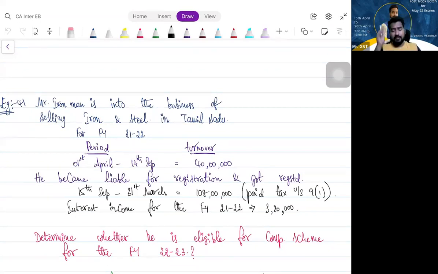With this data, you tell me whether he is eligible for composition scheme for the financial year 22-23. Yes. So what is the aggregate turnover here? 1,48 lakhs. Why? Because you didn't. I already told you what is the thumb rule, my dear friends. What is the thumb rule?